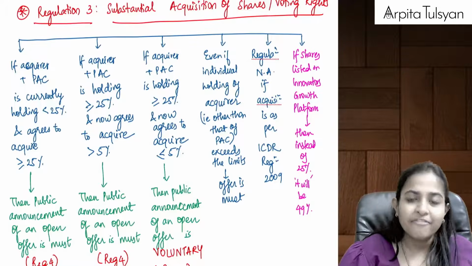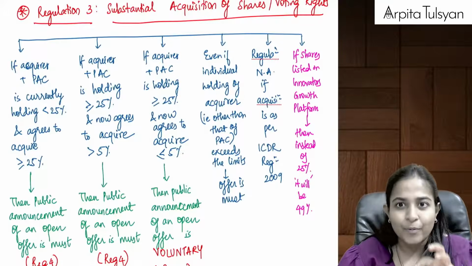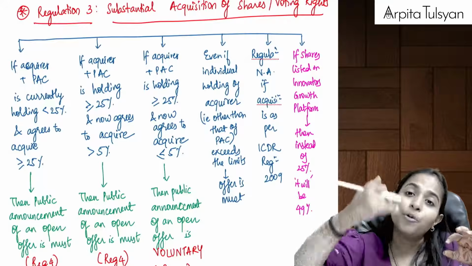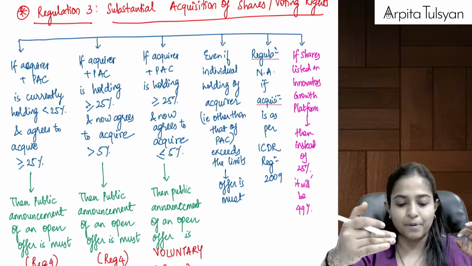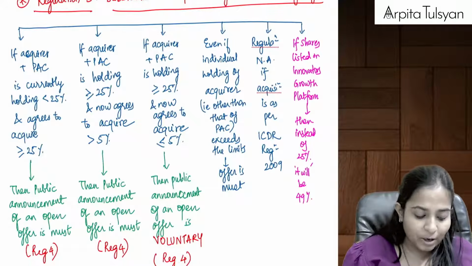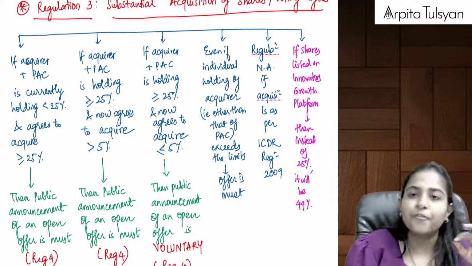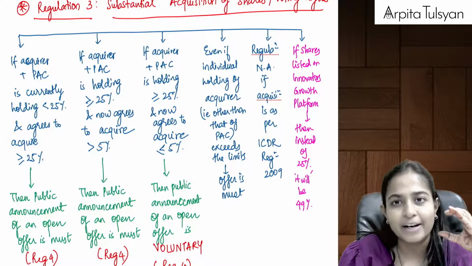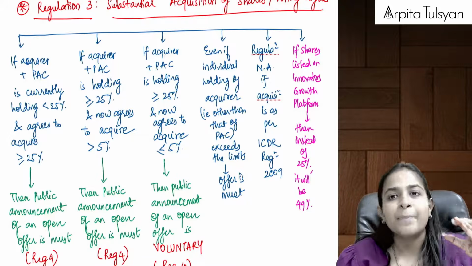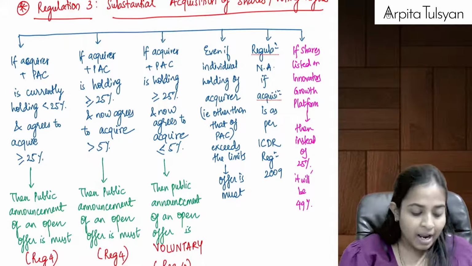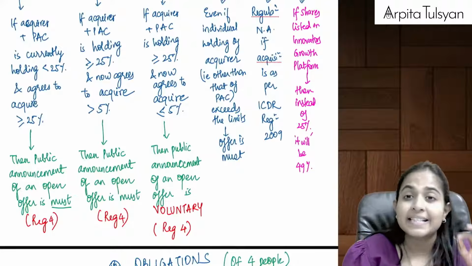Okay, so if as of now my holding is less than 25% and it is going to be more than or equal to 25%, then public announcement of an offer is a must. This first circumstance is covered in regulation number 3, where they say that public announcement is required. And it is a must, it is compulsory.